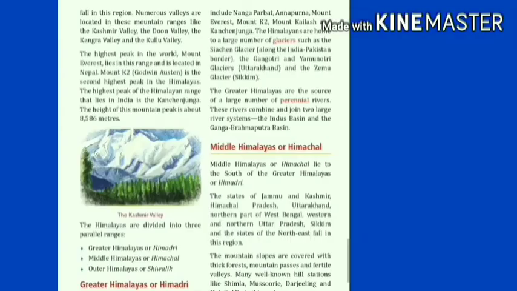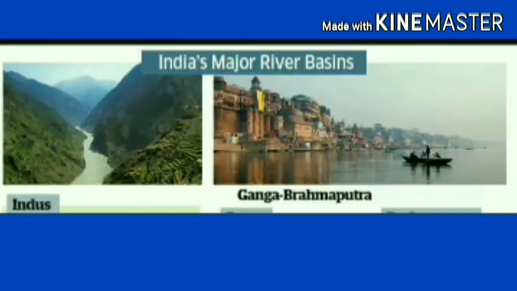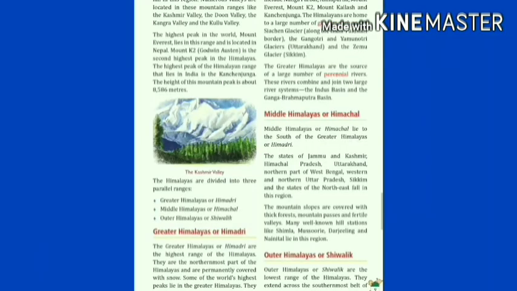Okay. Now, the Greater Himalaya are the source of many perennial rivers, and these rivers combine and join two large river systems, the Indus and the Ganga-Brahmaputra basin. So here we have learned about perennial rivers, right? So what do you mean by perennial? Perennial rivers mean those rivers which run throughout the year. Okay, they continuously run throughout the year.